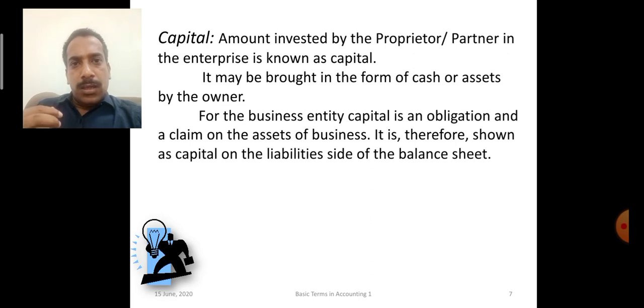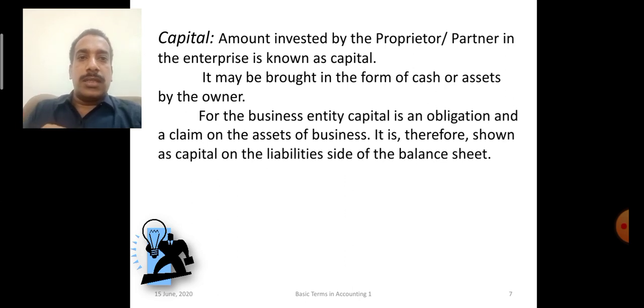From the accounting point of view, recording the transactions, the business and the owner will be considered separate. So all the transactions are recorded from the viewpoint of business. So according to business entity concept, capital will be considered as a liability of the business towards its owners.